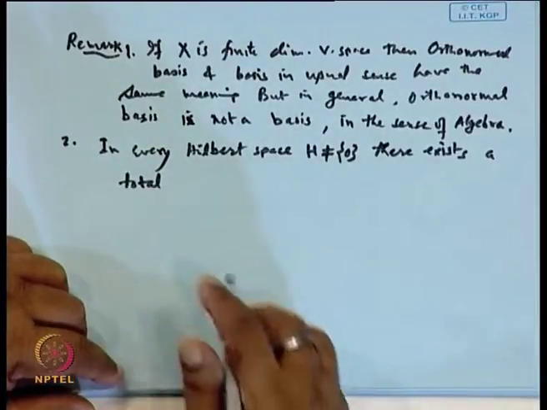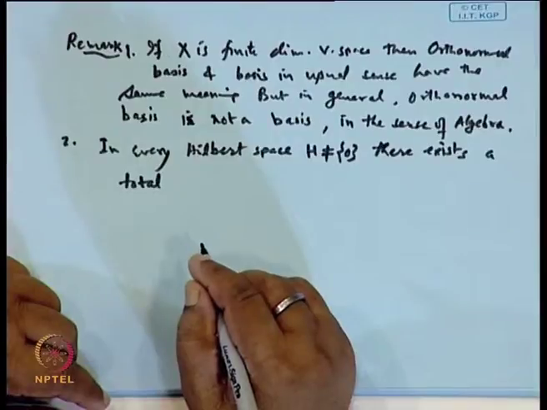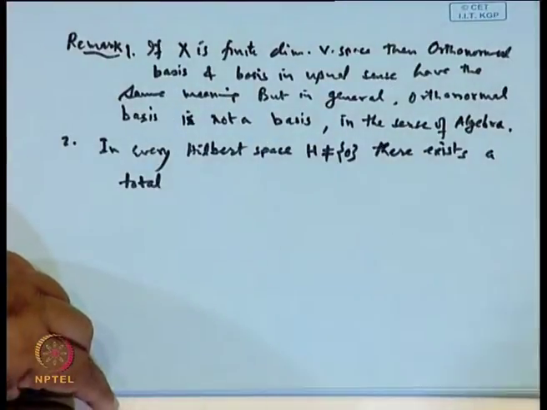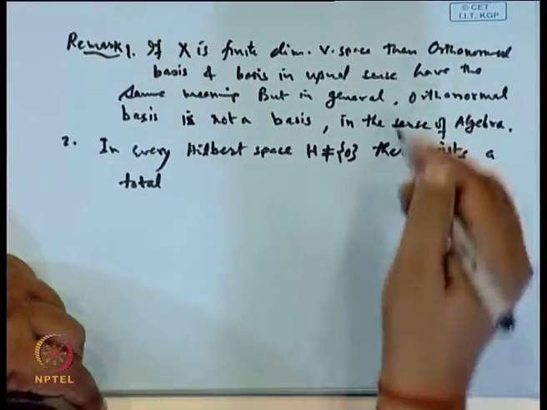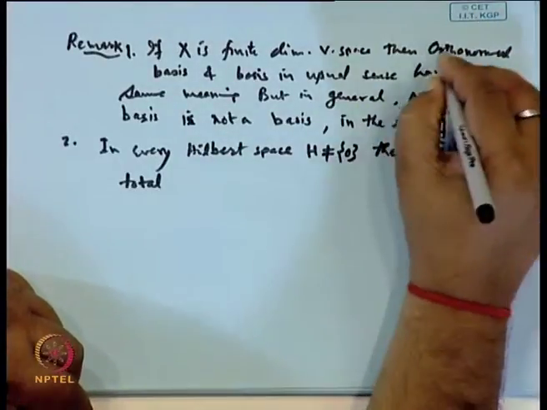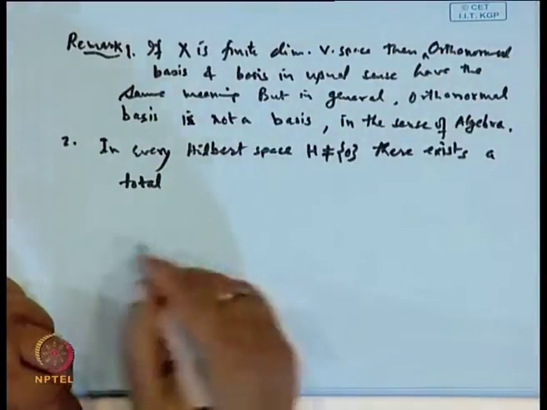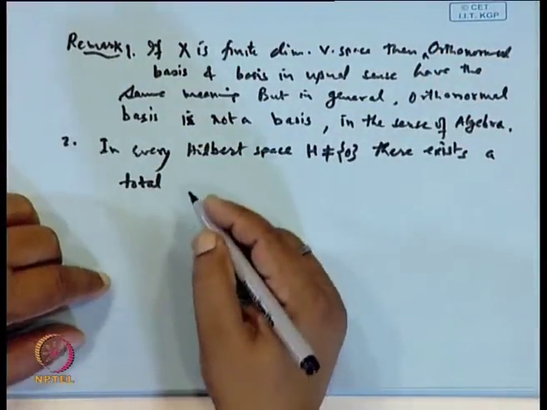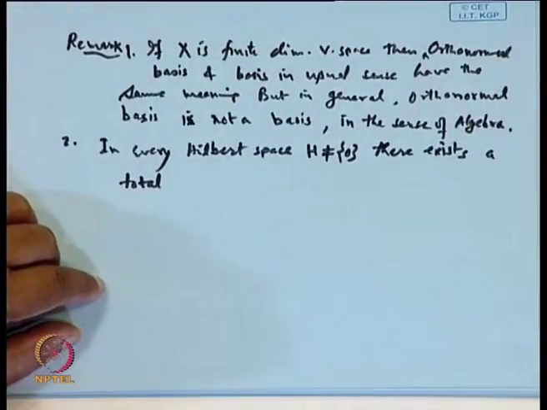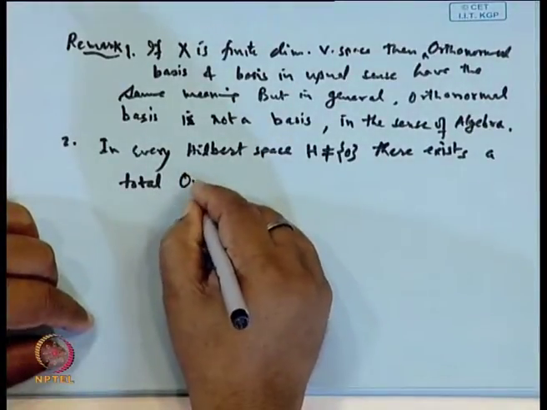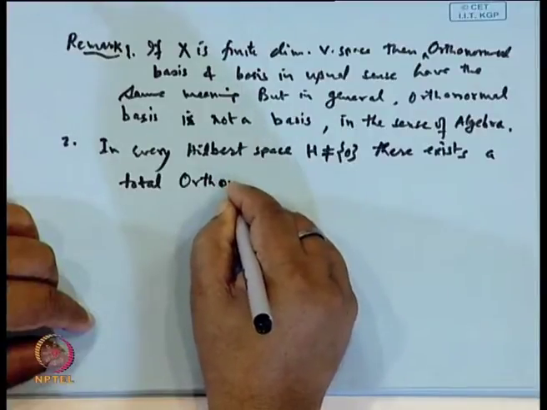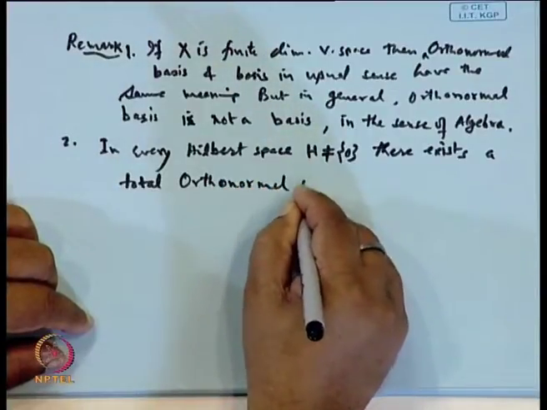There exists a total orthonormal basis, which is the orthonormal basis, or total orthonormal set.